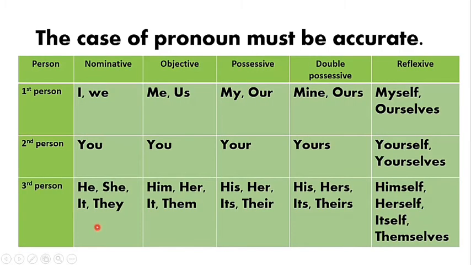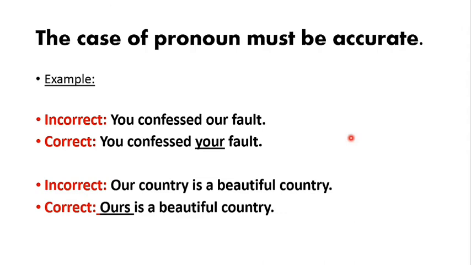I'm going to give you some examples. The examples are, you confessed our fault. If the subject is you, the pronoun is wrong. Our fault is a wrong use of pronoun. If you are confessing, then the fault must be yours. You confessed your fault.